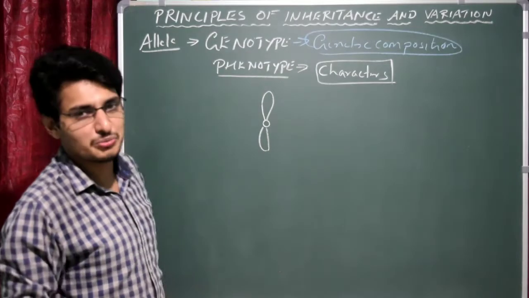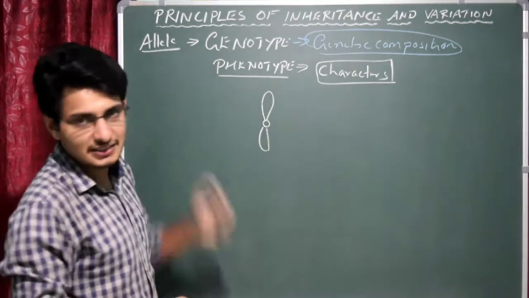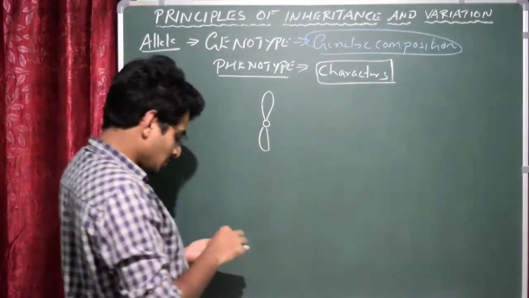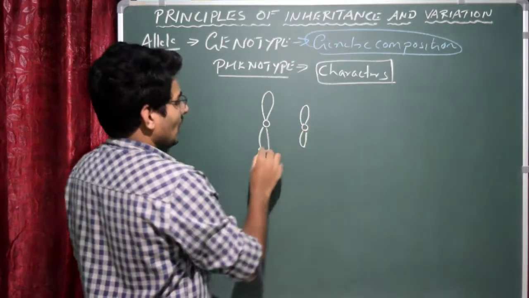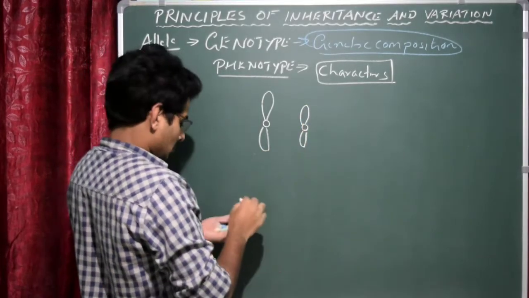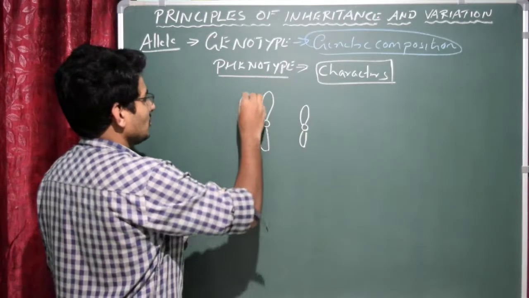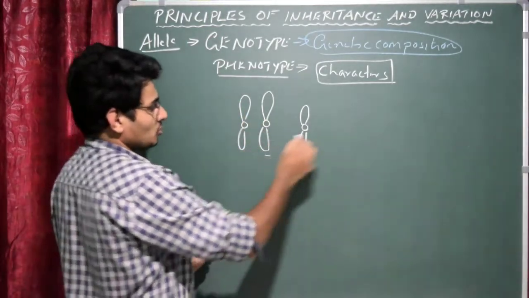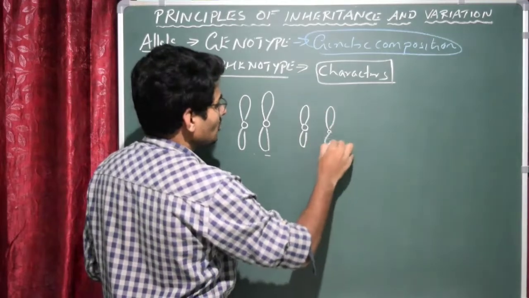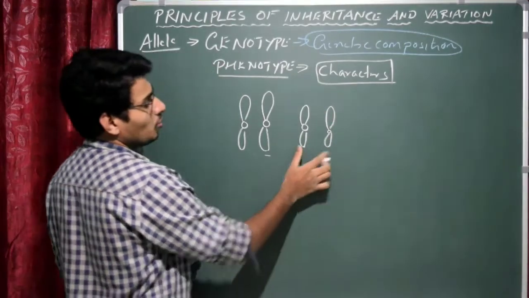The real structure of the chromosome will be like this. So this is one chromosome. Let us assume I am going to draw one more chromosome, because these two chromosomes are homologous chromosomes. So this is another homologous chromosome.